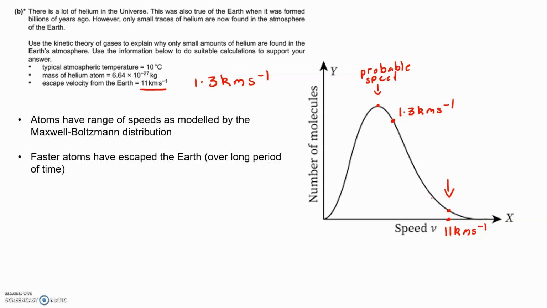And the final point you could have mentioned was also recognition of the fact that the Earth was significantly hotter in the past. So we used 283 Kelvin or 10 degrees centigrade, but in the past, when the Earth was first formed, the temperature was a lot higher. So really interesting question there about the kinetic theory of gases. Quite a challenging one, but it really does test your understanding of this particular area of thermal physics.